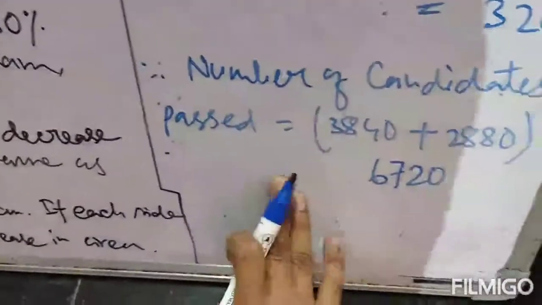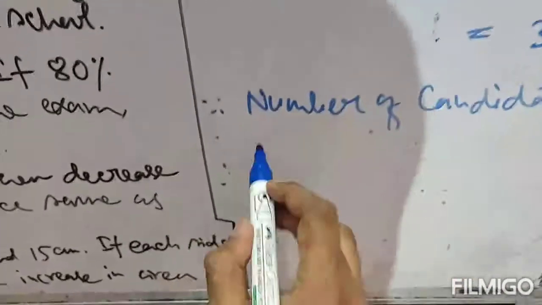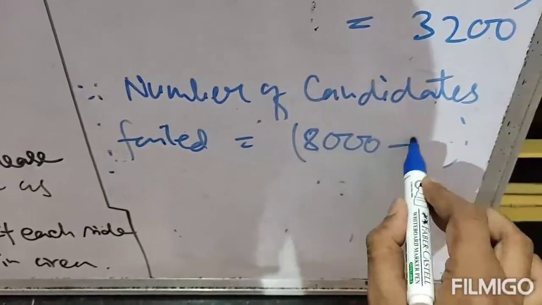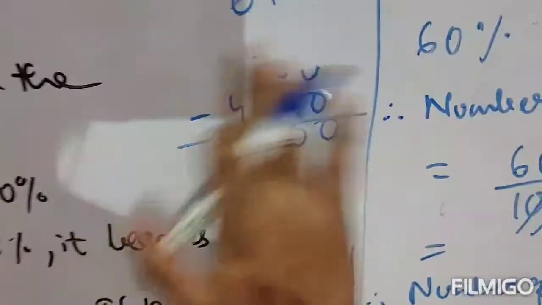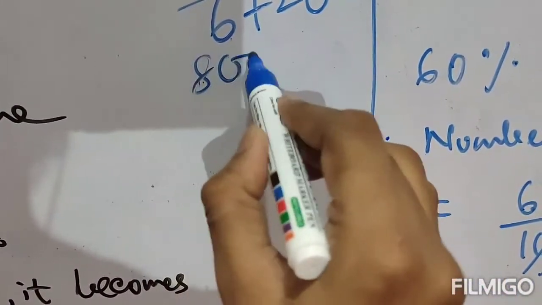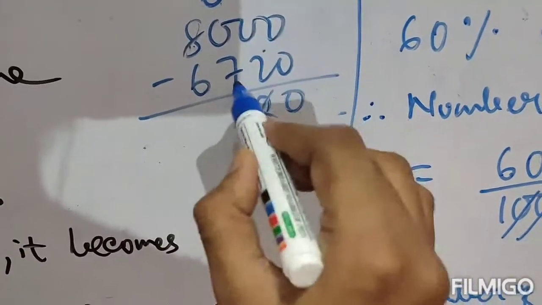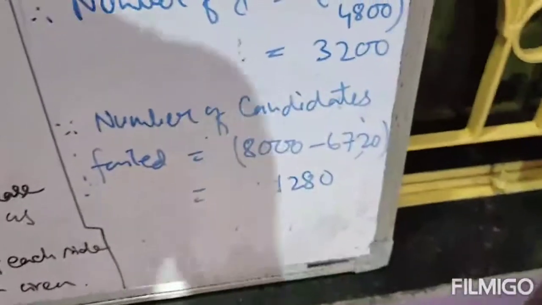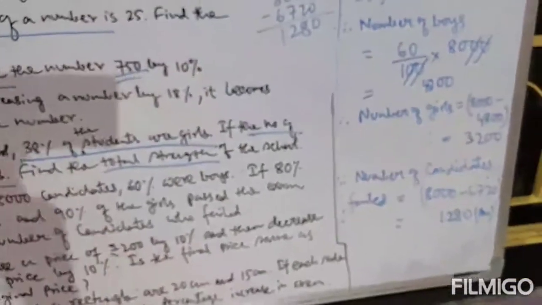Number of candidates failed is 8,000 minus 6,720, which is 1,280. This is your answer: number of candidates failed is 1,280. Clear?